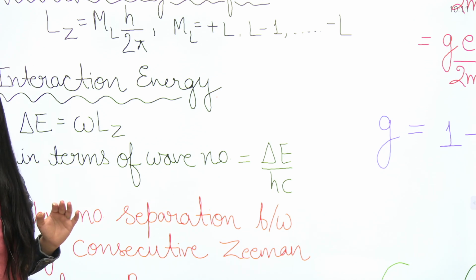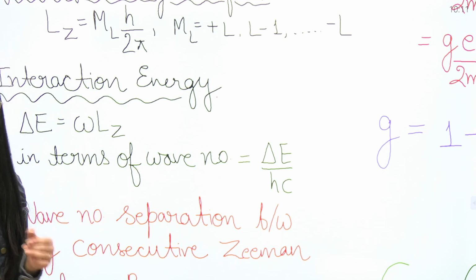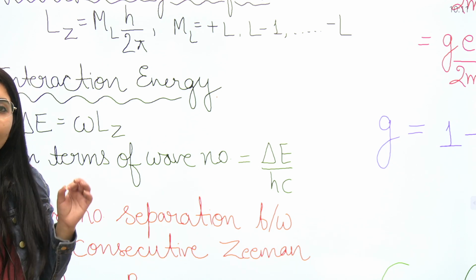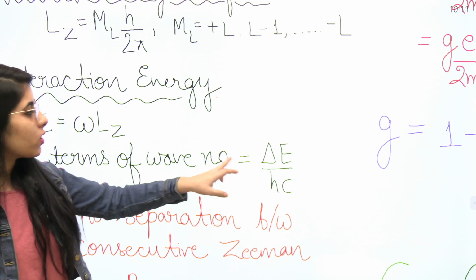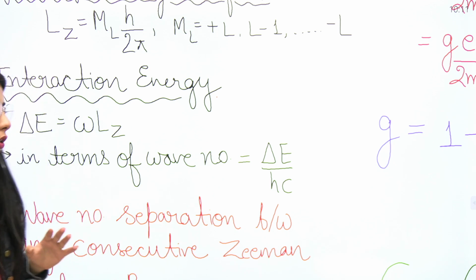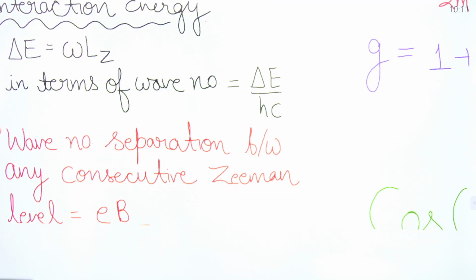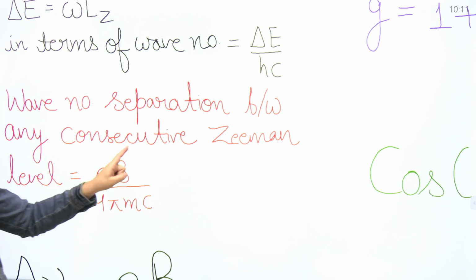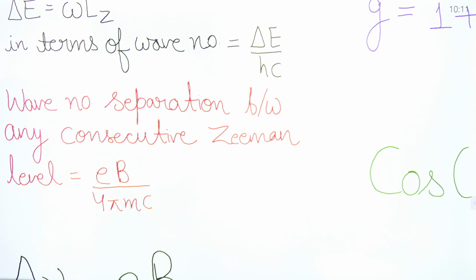Next point. Now, if in terms of wave number you want to write energy, not only in this case, but in any of the further cases and topics we will consider in this video, you just need to divide the actual energy expression with hc, and that is going to be the energy in terms of wave number. Next point, the wave number separation between any consecutive Zeeman lines or levels, in the normal Zeeman effect we are considering right now, is equal to eB upon 4 pi mc. This is the wave number separation between any consecutive Zeeman levels, so you should know about it.